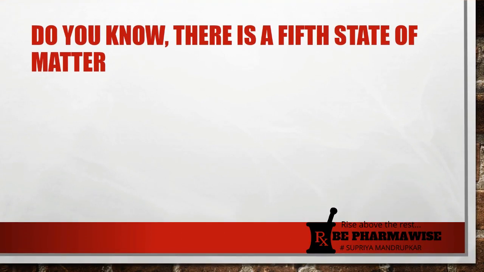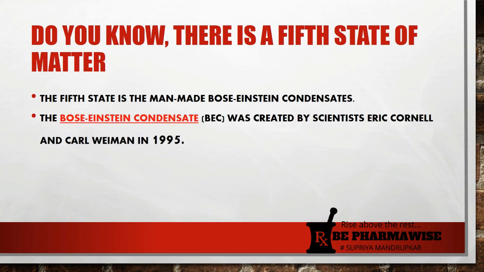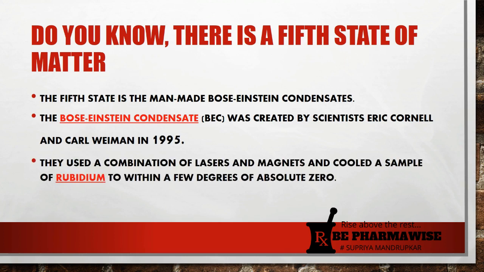Do you know there is a 5th state of matter? Yes, the 5th state is the man-made Bose-Einstein condensates. The Bose-Einstein condensates were created by scientists Eric Cornell and Carl Wieman in 1995. They used a combination of lasers and magnets and cooled a sample of rubidium to within a few degrees of absolute zero.